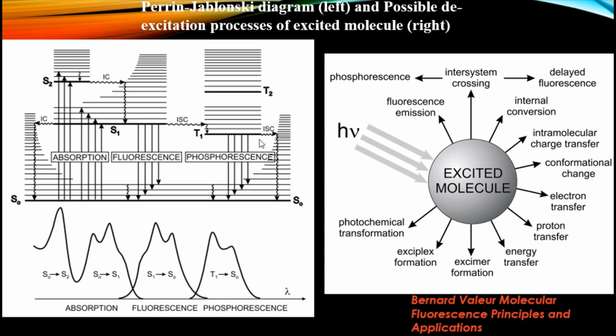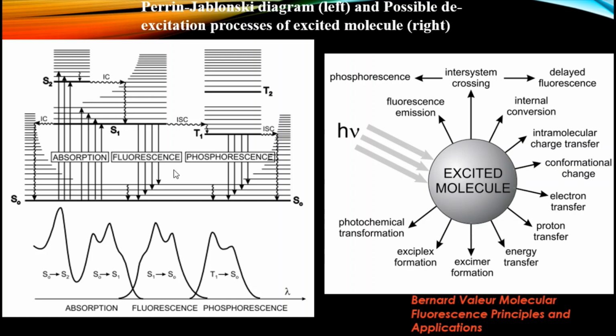So the time scale for phosphorescence is relatively longer than fluorescence. Phosphorescence happens on a microsecond to millisecond time scale, that is 10 to the power minus 6 to 10 to the power minus 3 seconds.